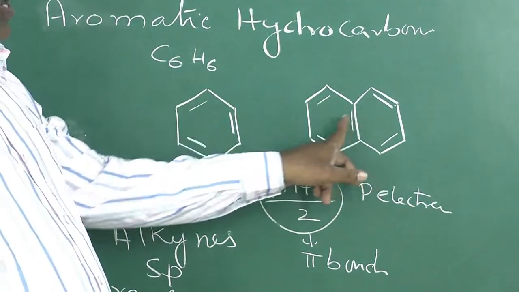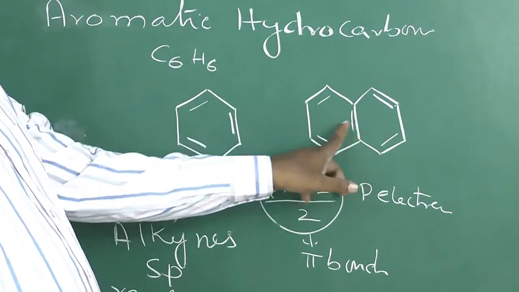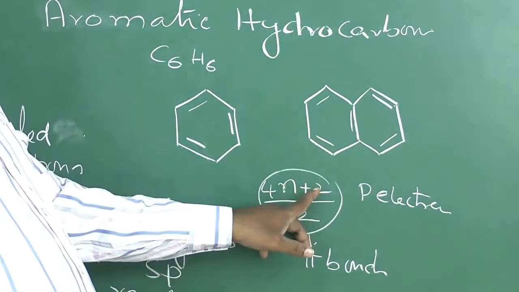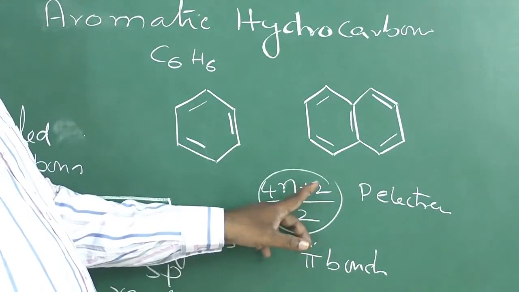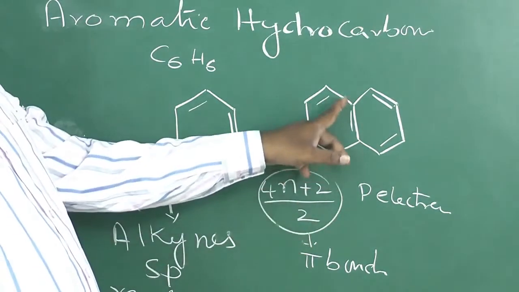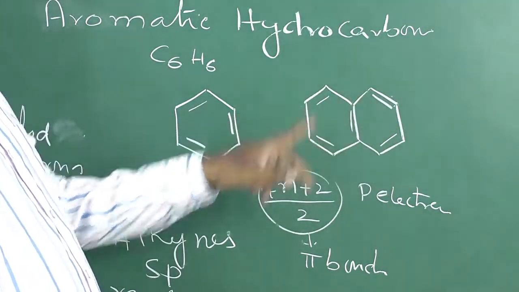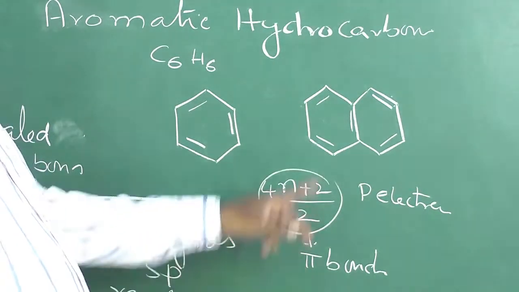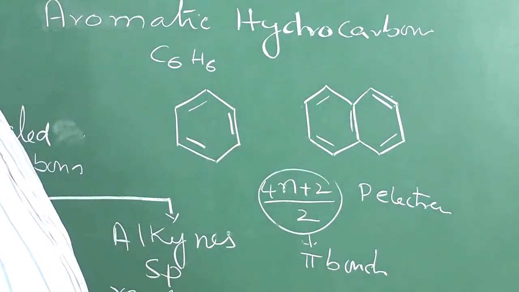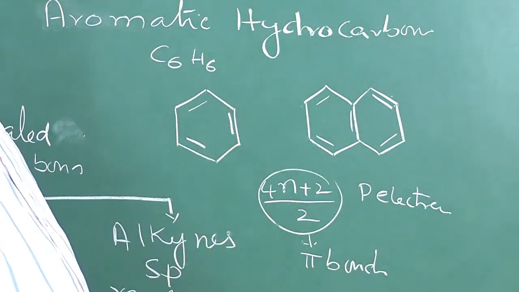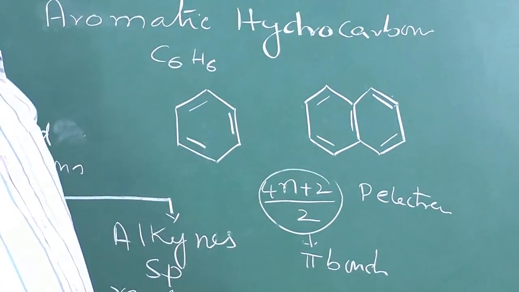Here 2 rings are there. So it can exhibit the aromatic character if it contains 4 into 2 plus 2, that is 8 plus 2, 10. If p orbitals are there in 10 carbon atoms, then this will have that aromatic character, like naphthalene. Now let us see heteroatomic compounds.